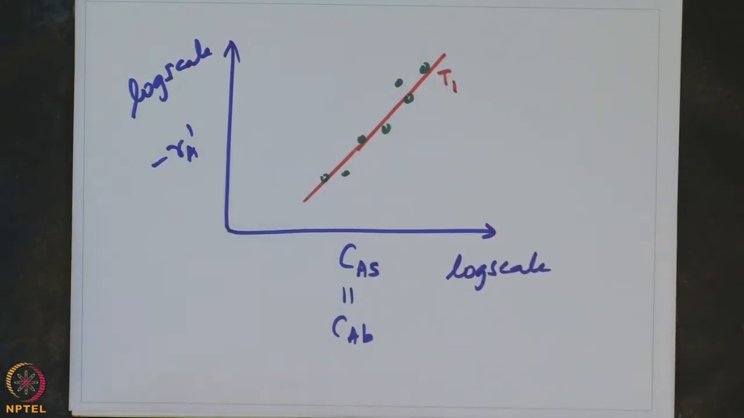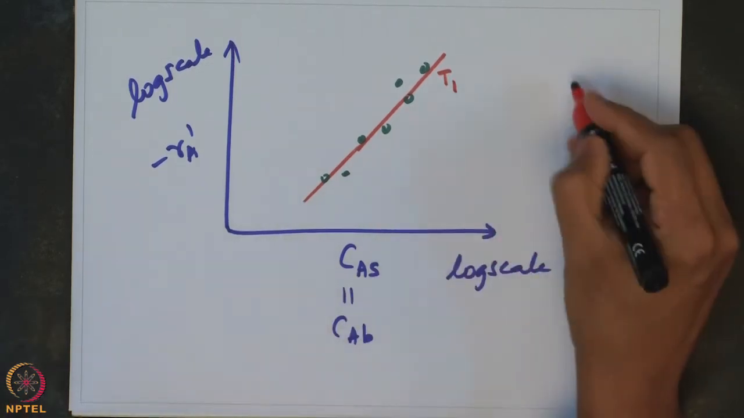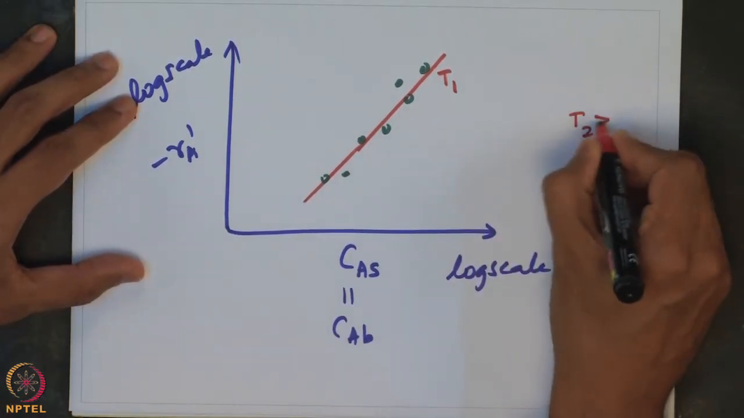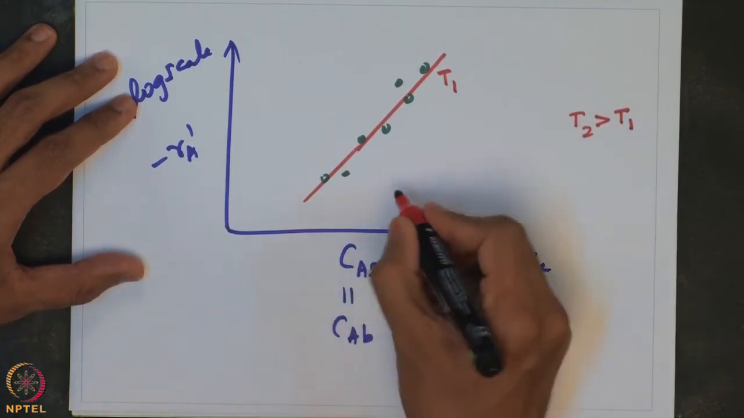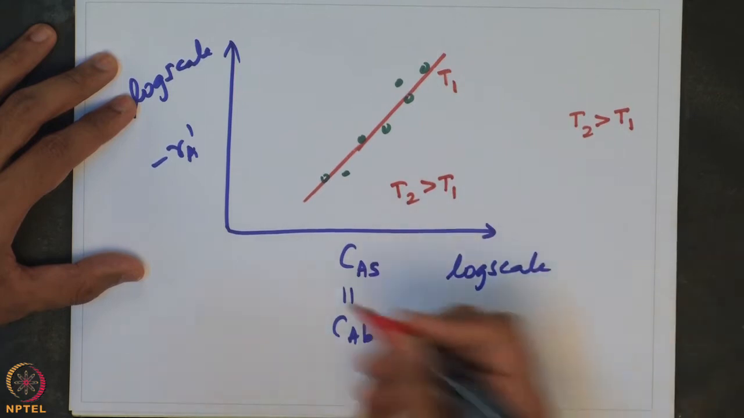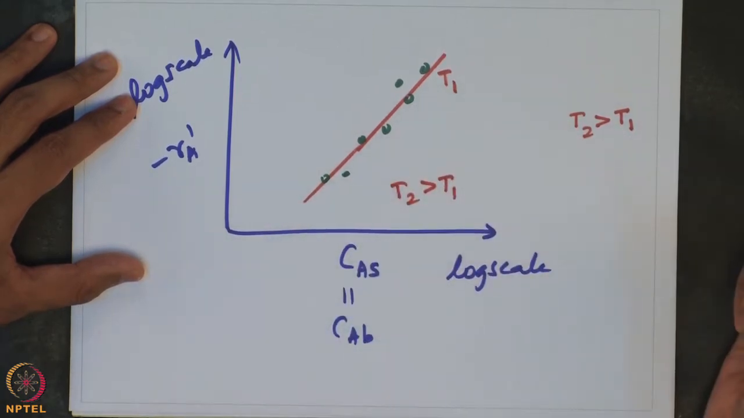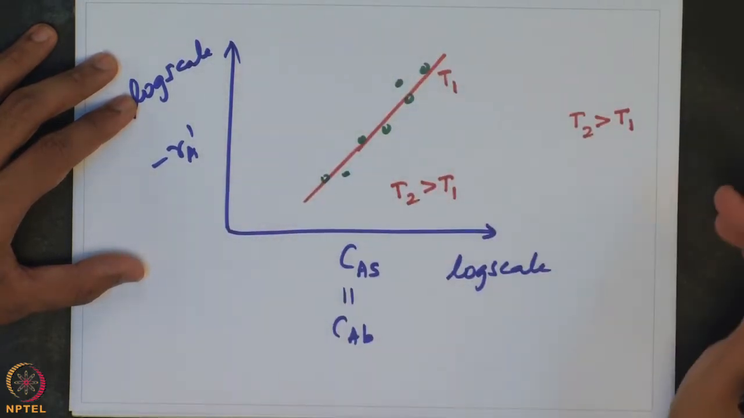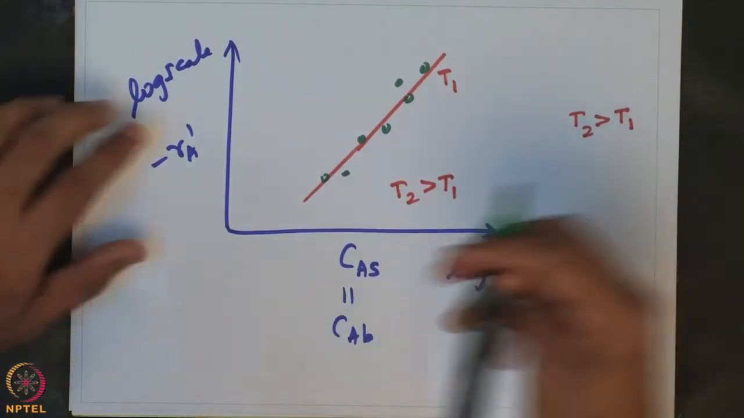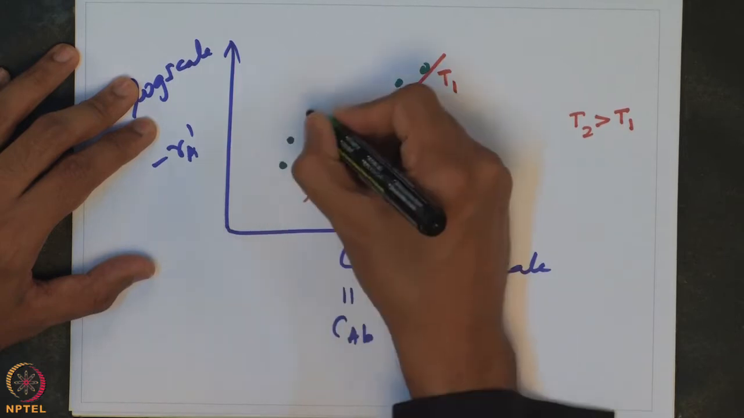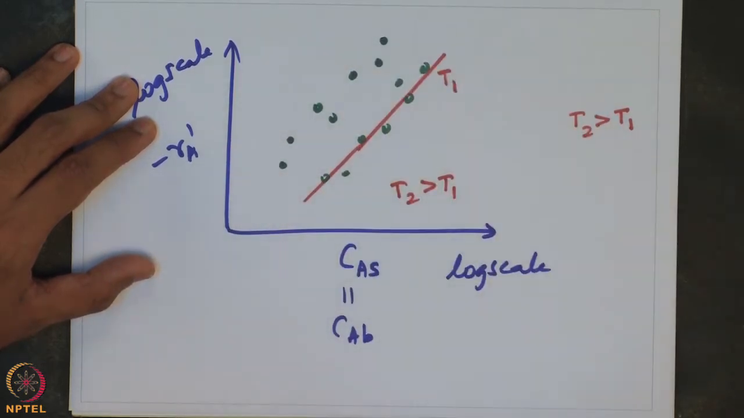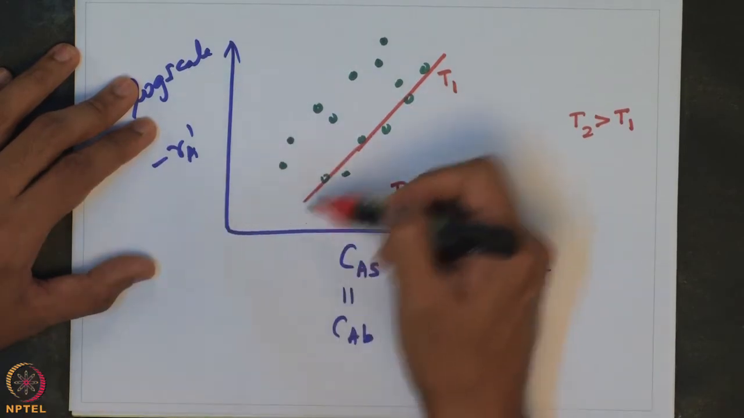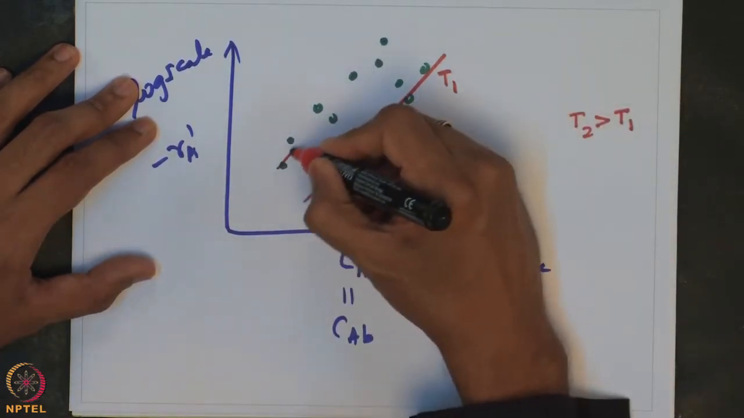Suppose I conduct the same experiment at a different temperature, let us say T2, which is greater than T1. What will be the nature of this curve? Where will the experimental data lie? Will it lie below the line of temperature 1 or above it? Remember that when temperature increases, the rate at which the reaction happens increases. Therefore, for the same concentration, the experimental data points should lie above the line corresponding to temperature T1.